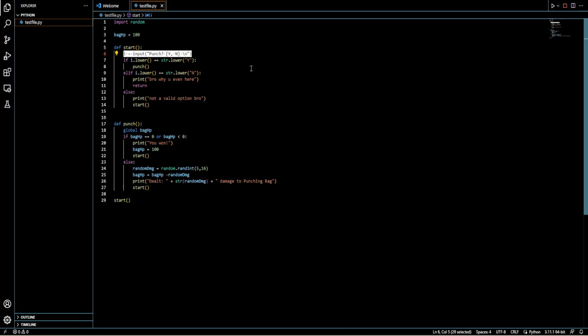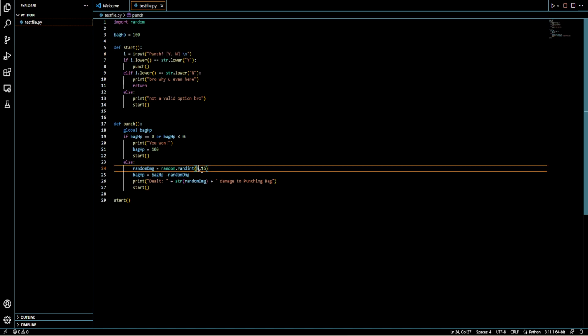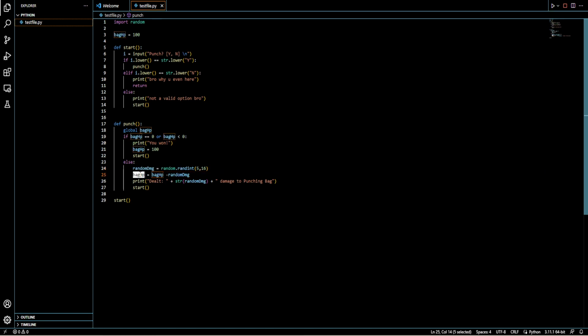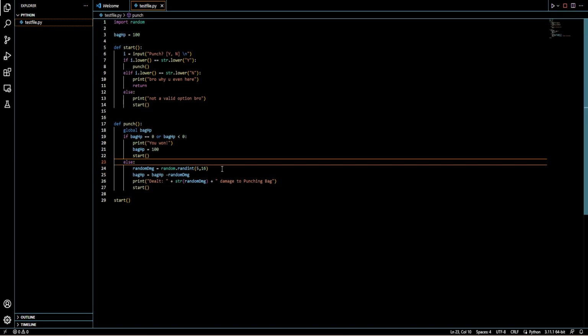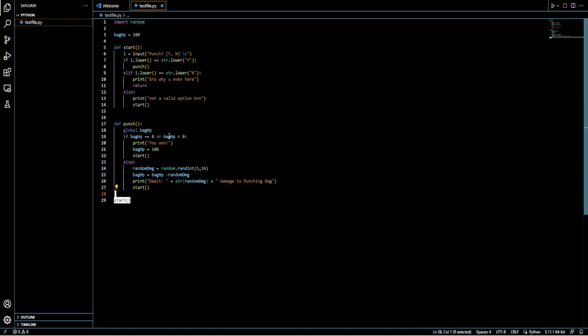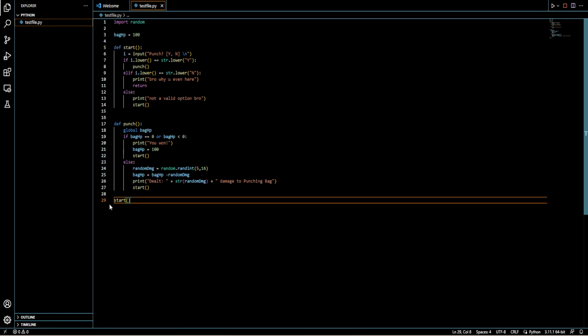Otherwise, if it's not 0 or lower than 0, we'll say, hey, yo, I'm going to deal some damage to you. It'll choose a random number and it will deal that. So right here, as I said, it'll choose 5, 6, 7, 8, 9, up to 16. It will rewrite this variable from 100 to be 100 minus this. And it'll print, hey, you dealt that much damage. Choose again. And this one's here just to be able to run this function, because as I showed before, this function will not run unless it's called.